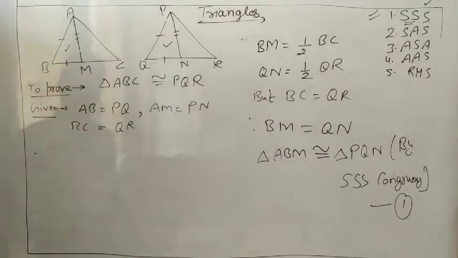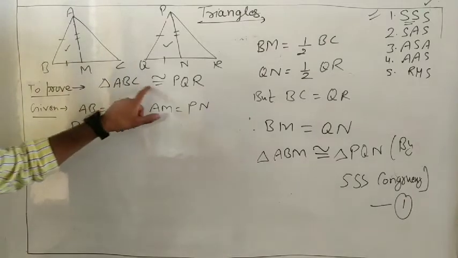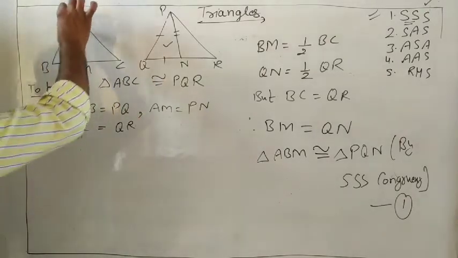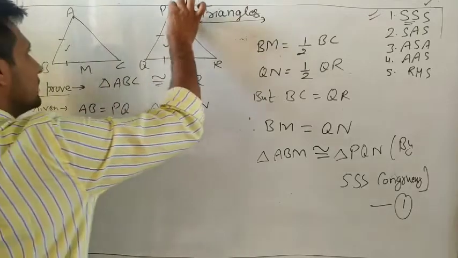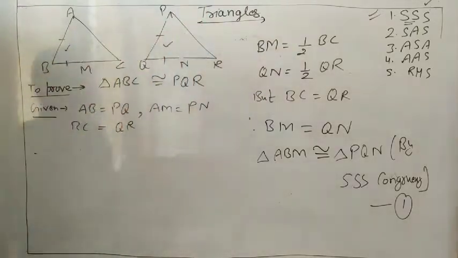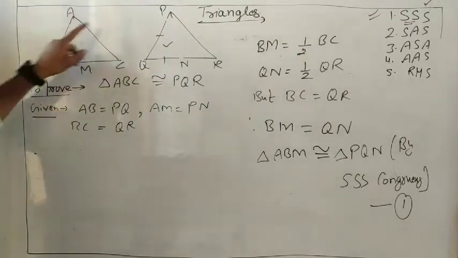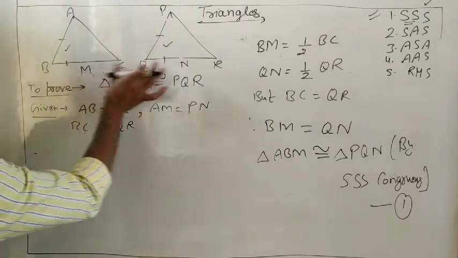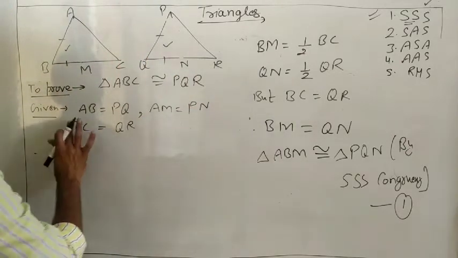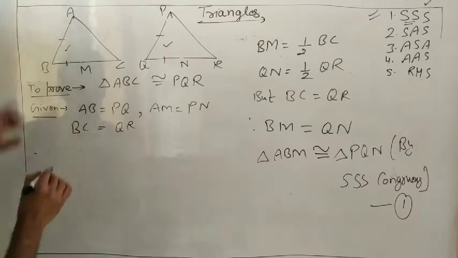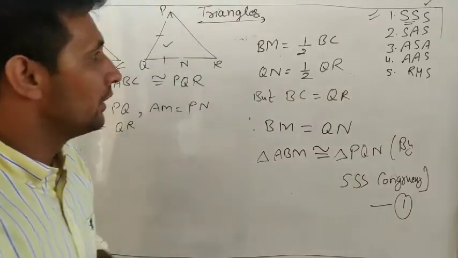Yes, we want to prove that triangle ABC is congruent to PQR. If you want to prove these two triangles are congruent, AB equal to PQ and BC equal to QR are also already given in the question. So two sides we already know are equal.